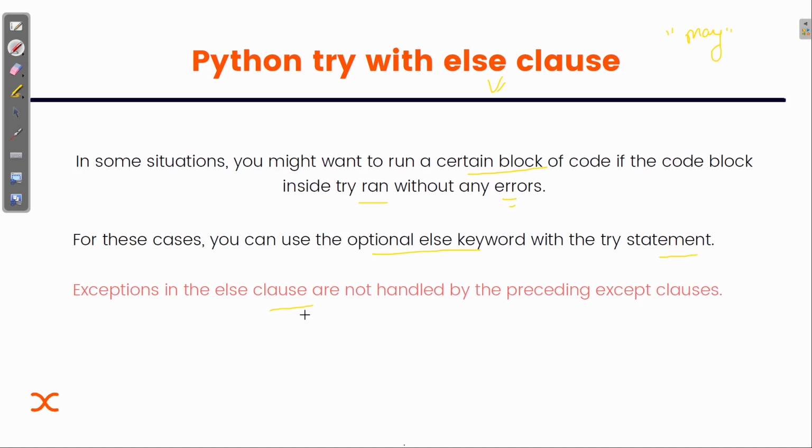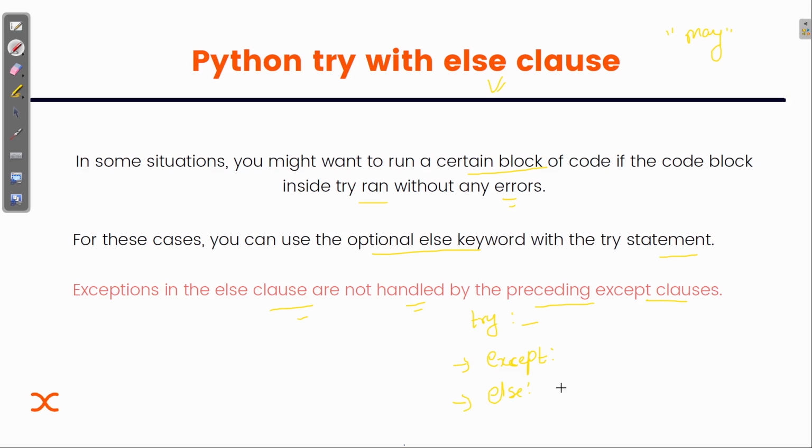Exceptions in the else clause are not handled by the preceding except clause. If I am using try, then except, and then else, and there is no error in try, the interpreter will not go to the except clause, it will directly go to the else part.